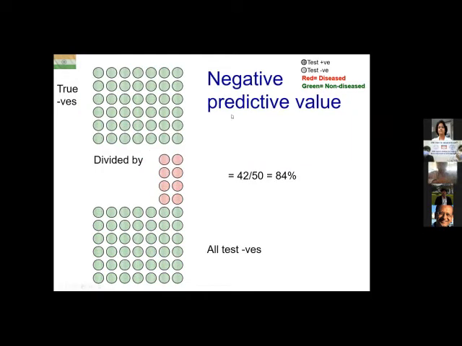What is negative predictive value? Negative predictive value is the denominator are all test negatives, all those who are CRP negative. Amongst them, how many are true negatives? That means how many really do not have sepsis, are blood culture negative. So this is 42 by 50, which happens to be 84%.